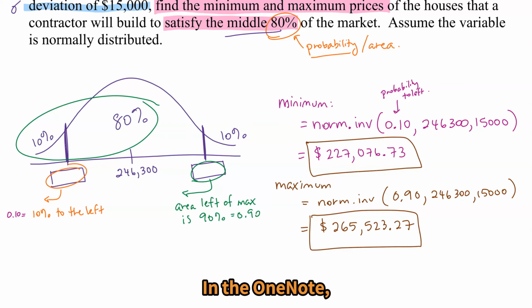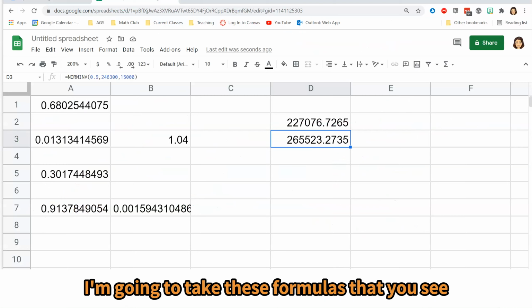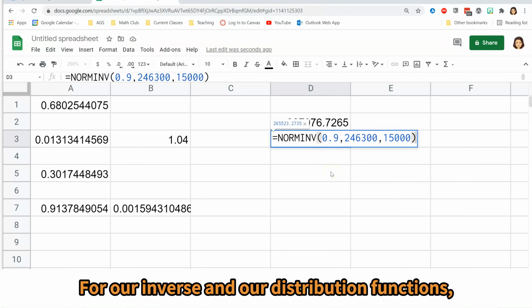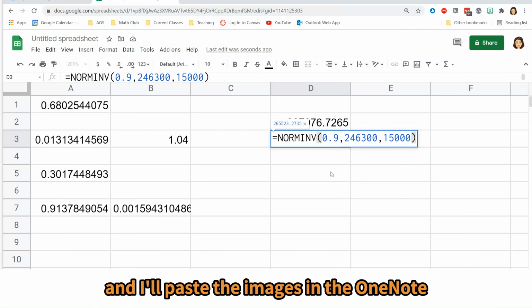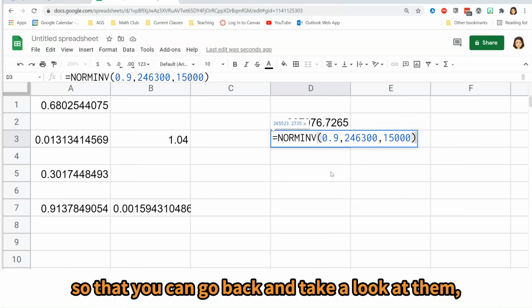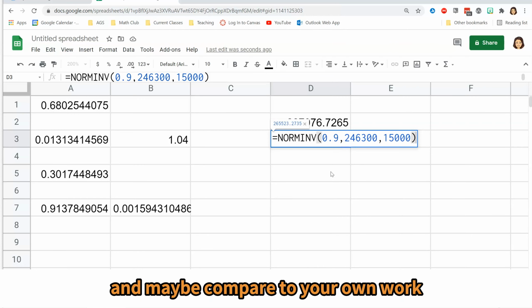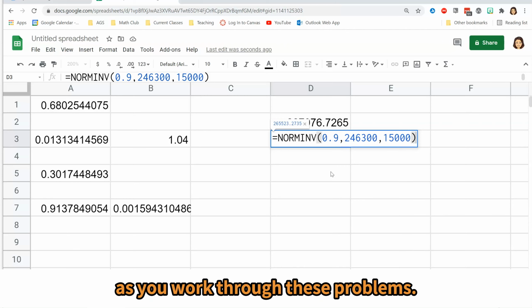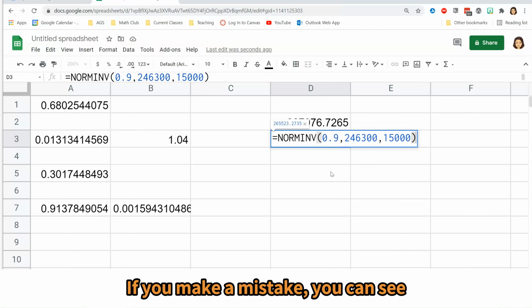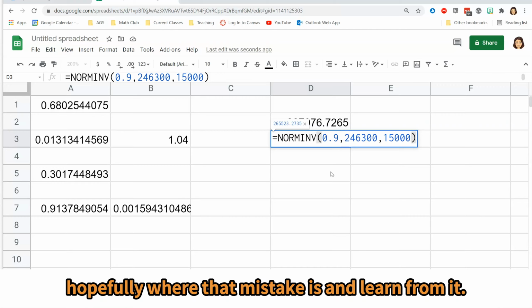In the OneNote, I'm going to take these formulas that you see for our inverse and our distribution functions, and I'll paste the images in the OneNote so that you can go back and take a look at them and maybe compare to your own work as you work through these problems. If you make a mistake, you can see hopefully where that mistake is and learn from it.